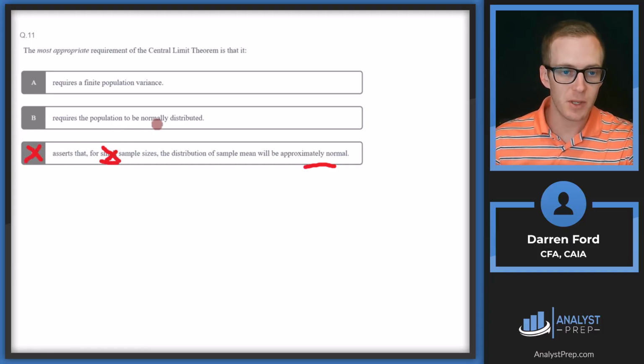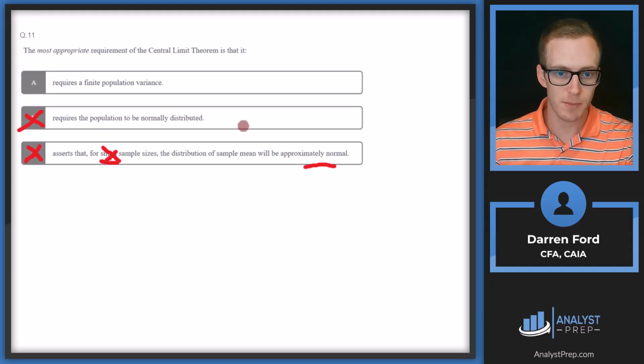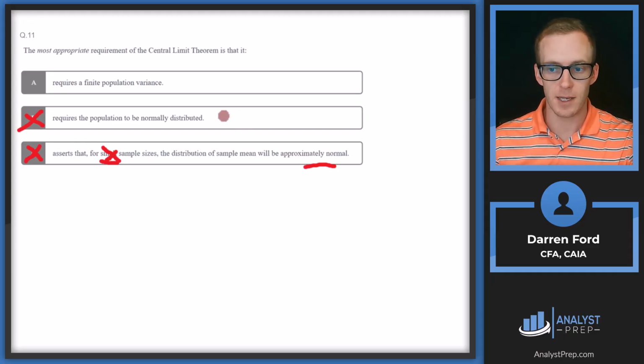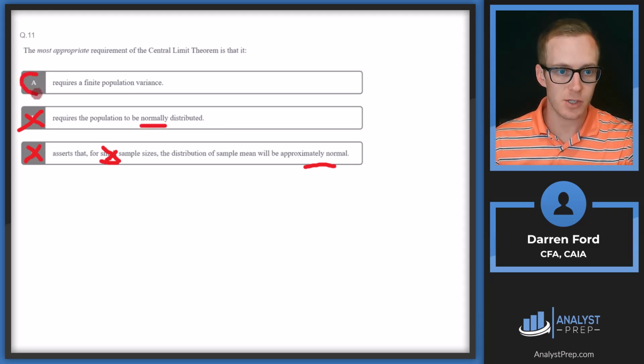B requires the population to be normally distributed. It does not require the population to be normally distributed. It can be any shape of distribution, but in the theorem, the sample that we take, if it's large enough, should or will end up being normally distributed. So A is going to be our answer.